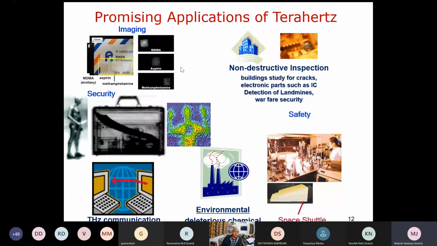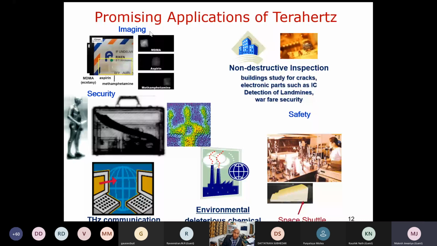So you see various other applications, like what is inside this mail. Somebody tries to put MDMA, aspirin, methamphetamine in this letter. Then you have to open it and see. And if you open and see it, everything looks like talcum powder. But terahertz will tell you which one is which, like MDMA, aspirin.